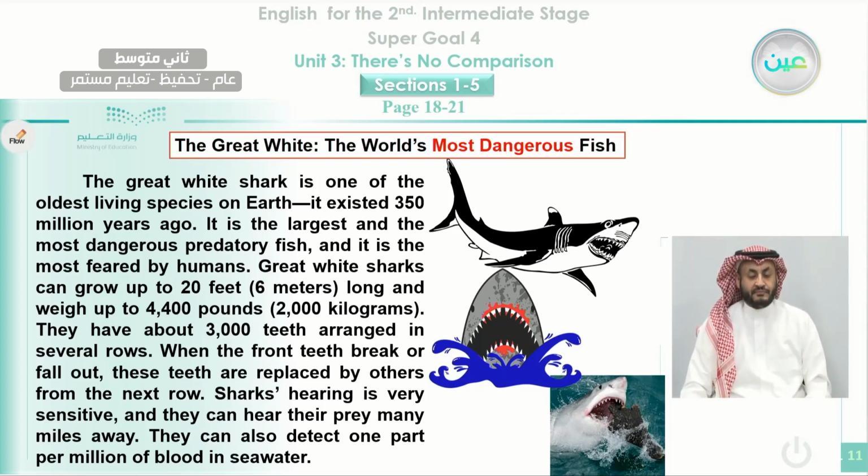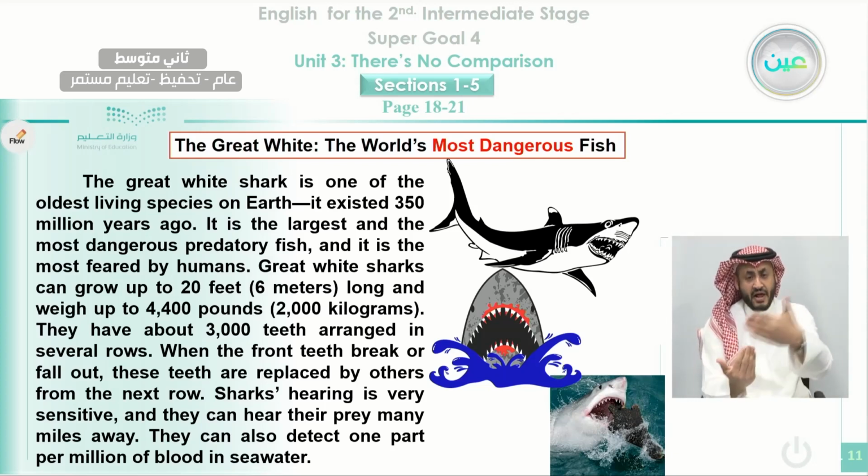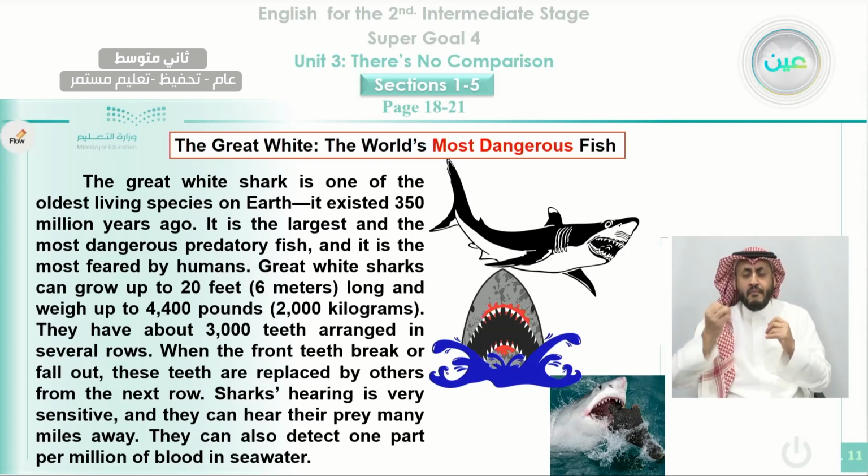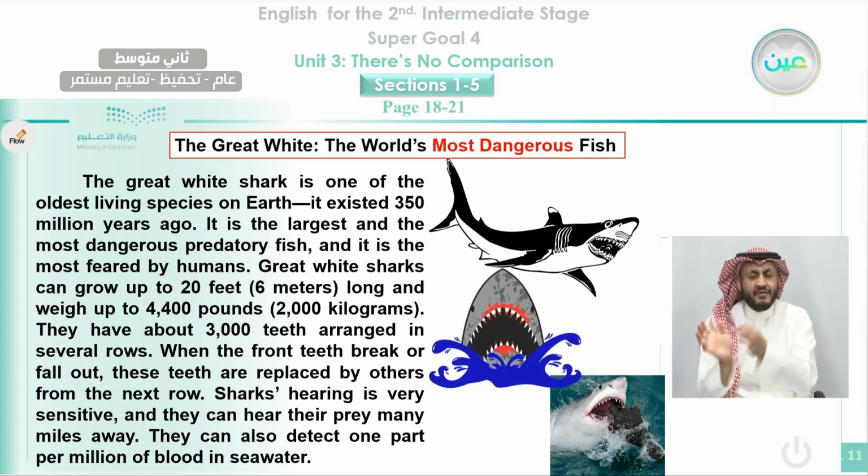They have about 3,000 teeth arranged in several rows. When the front teeth break or fall out, these teeth are replaced by others from the next row. Sharks' hearing is very sensitive, and they can hear their prey many miles away. They can also detect 1 part per million of blood in seawater.